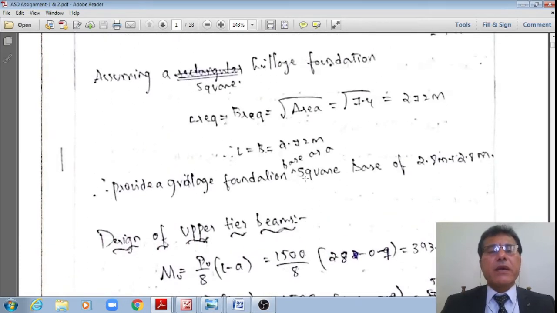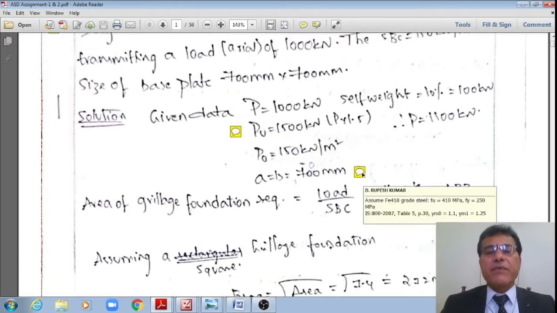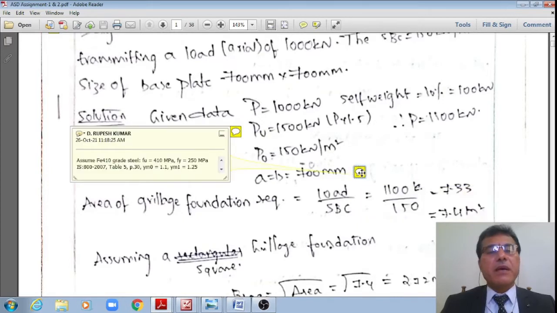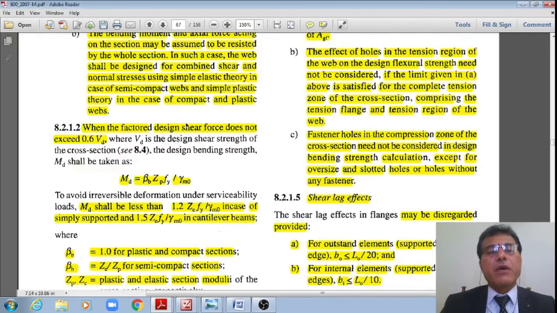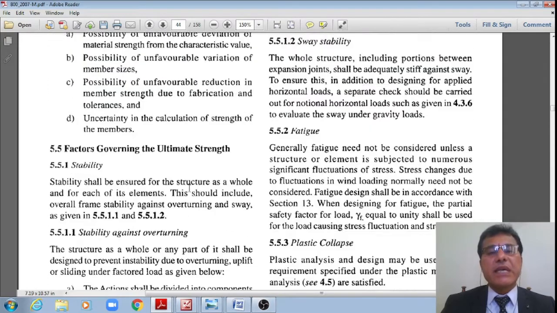We are using Fe 410 grade steel because no grade is given; this is my assumption. The ultimate strength of the steel is 410 MPa, and the yield stress of the steel is 250 MPa. Even if I go to IS 800:2007, Table 5, page number 30, you can see the design strength and the partial safety factor for the material, gamma m.